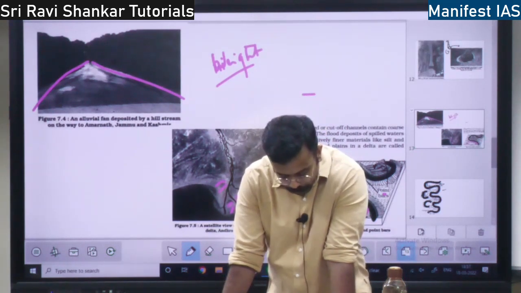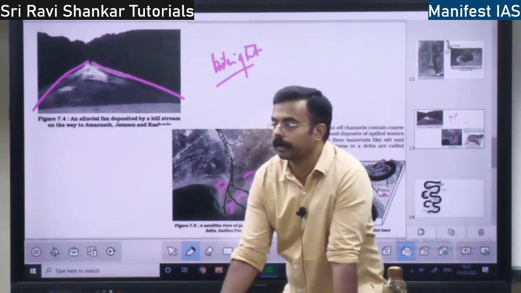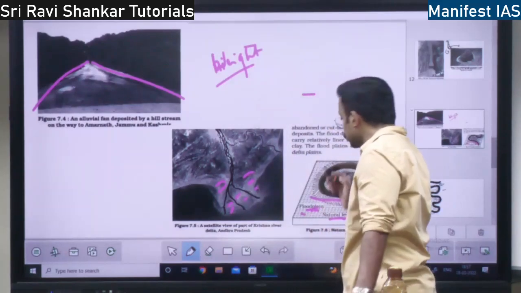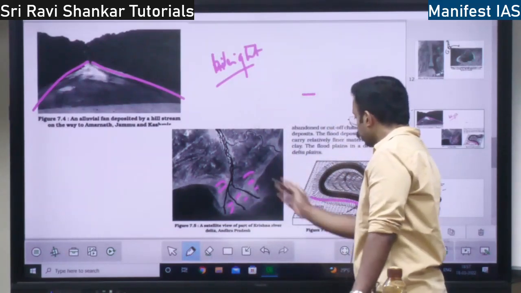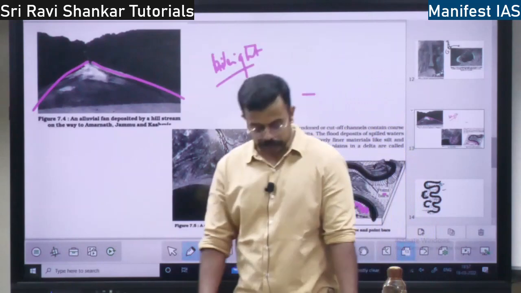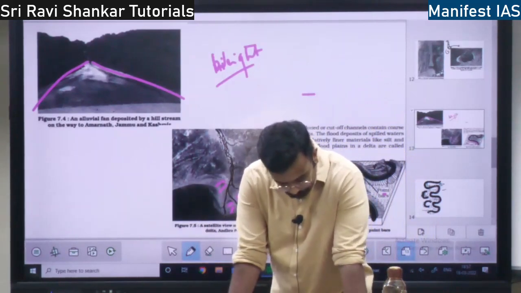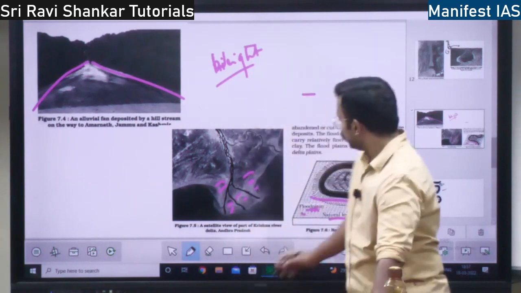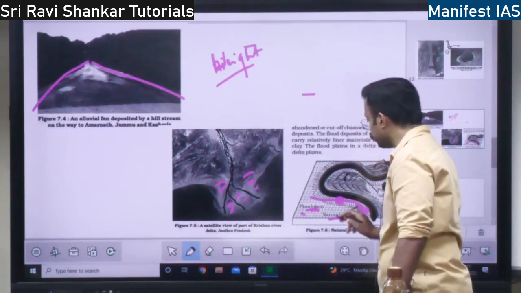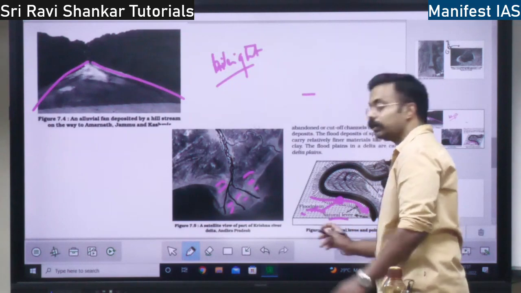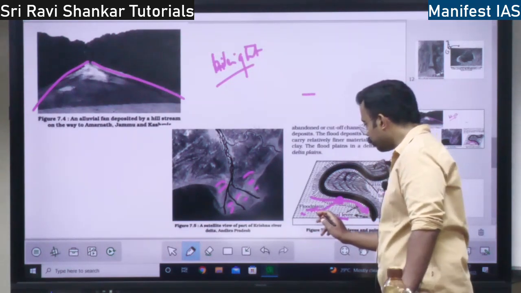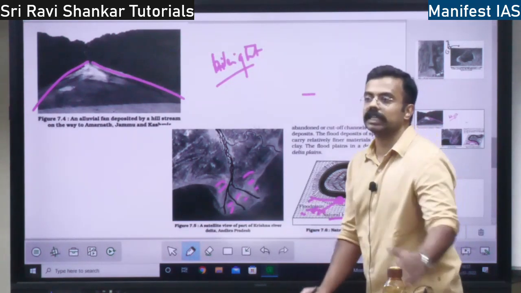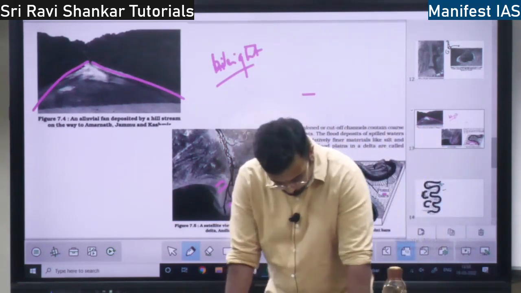During flooding, the water will cross over this natural levee and flow into the neighboring region over the floodplains. First, in this region, large size material will be dropped. As the distance grows from the river, small size material will be dropped.